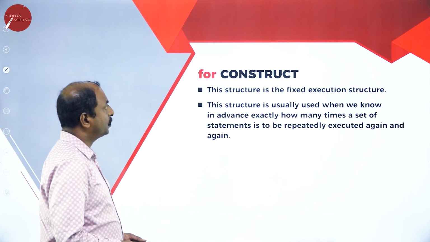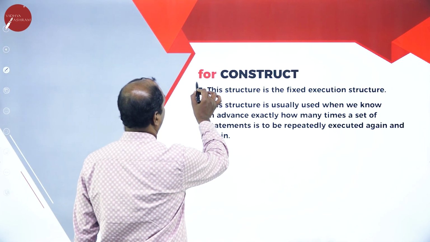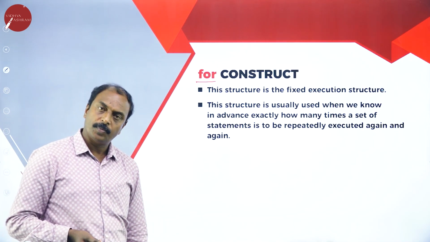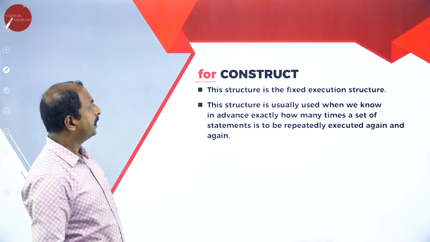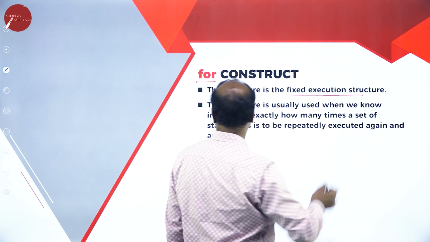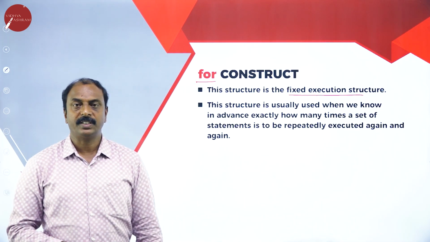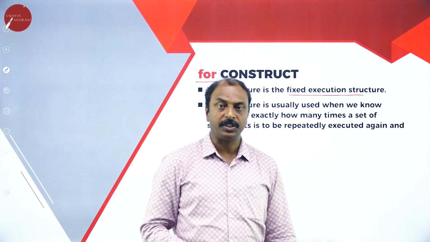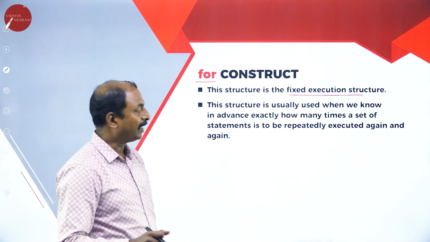Now let us move on to one more construct, that is called the for construct. So this is another type of programming construct. Here this structure is a fixed execution structure. Here the meaning of fixed is the user must know the exact number of repetitions in the programming statement.